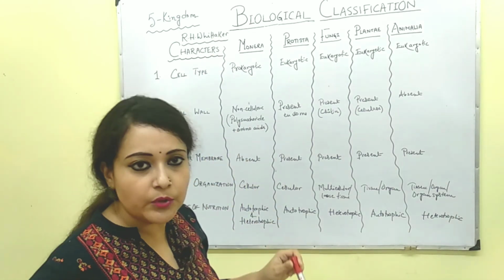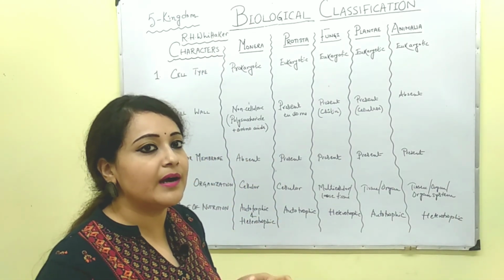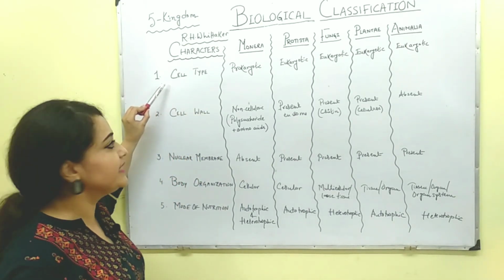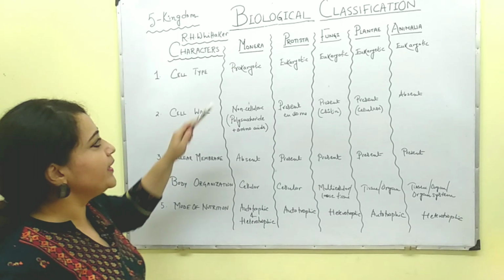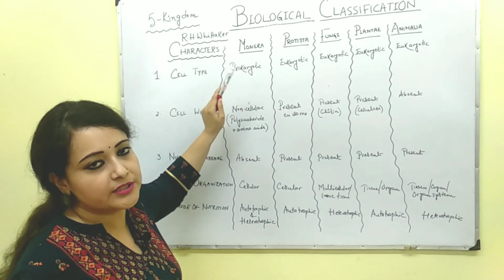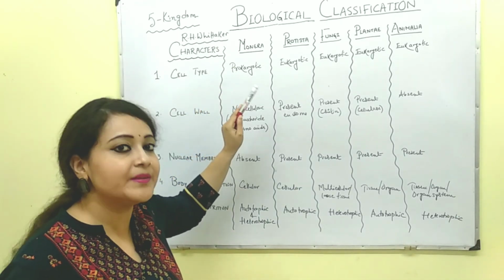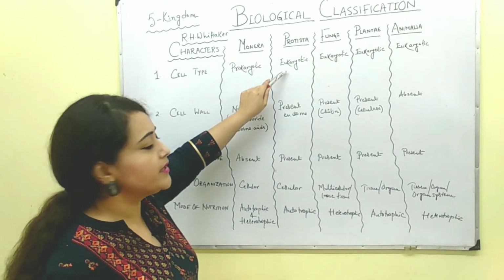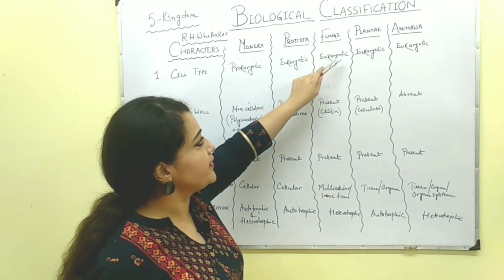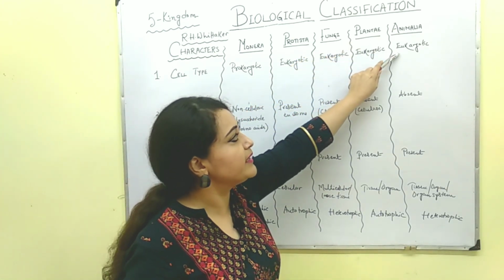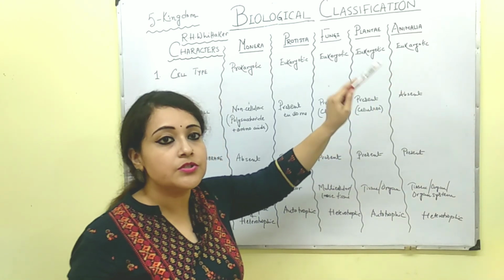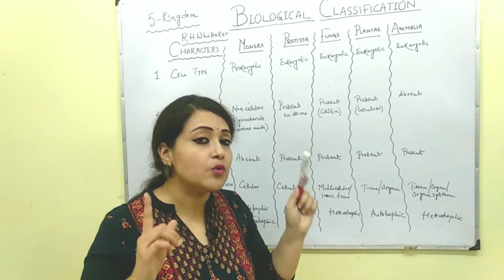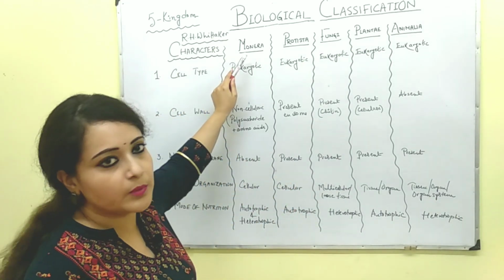So let us have a look at how these five kingdoms are classified. What are the bases of the classification? The first basis is the cell type. Monera are prokaryotes. That means Monera is the kingdom that includes all the prokaryotic organisms. Protista, Fungi, Plantae and Animalia are all eukaryotic. So in the five kingdom system, the kingdom that contains only prokaryotes is Monera.